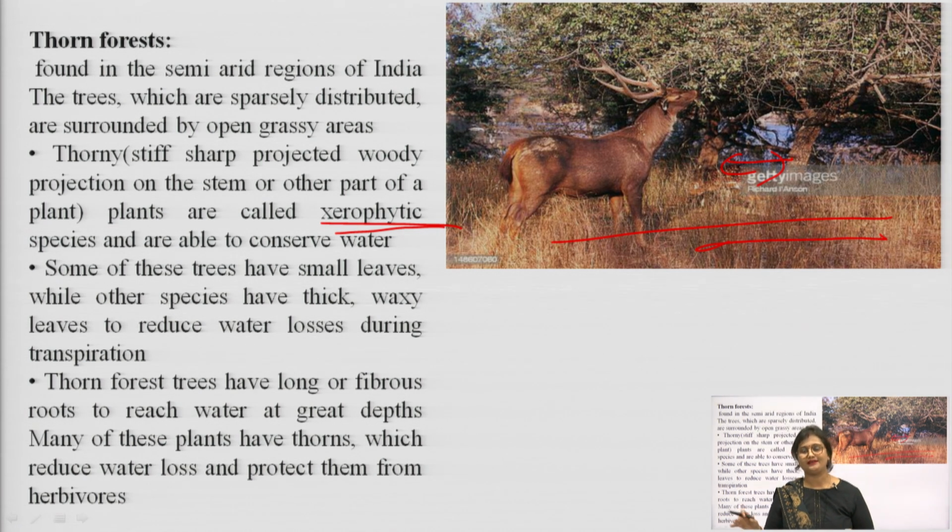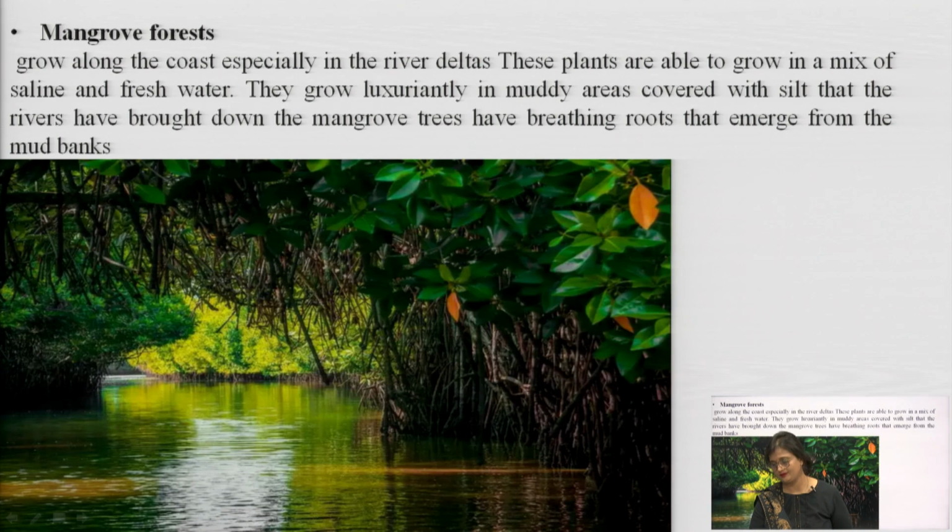Okay. So, the grazing animals would not be able to graze on these already scarcely present leaves. Hence, these plants have evolved by growing thorns, such that first of all less water is lost and to protect these trees.